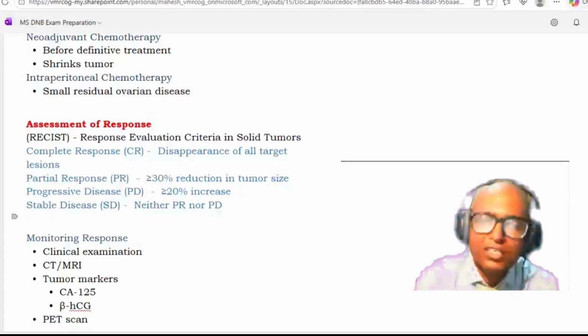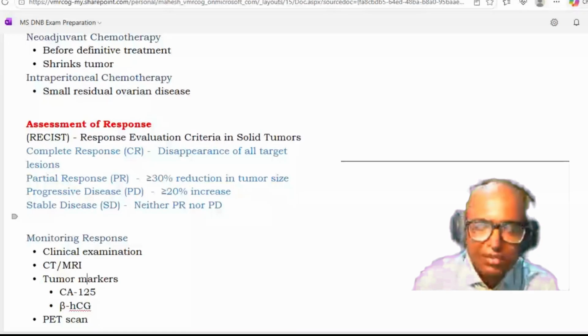Then there is progressive disease. What does progressive disease mean? You are giving the chemotherapy, but still there is an increase in the size by 20%. So if the tumor mass is increasing by 20% in spite of chemotherapy, that means there is a progressive disease. And another category is stable disease, that is SD, that is neither progressive nor partial response. Okay, that is called a stable disease.